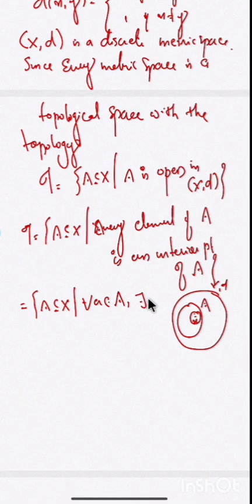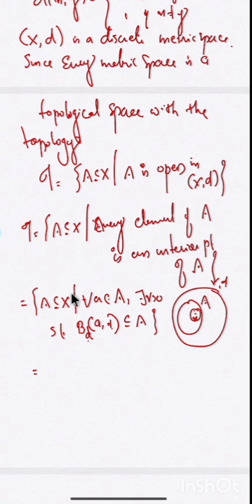Therefore, there exists some radius r greater than 0 such that the open ball B_D(a, r) is contained in A. This is the representation of the open ball centered at a with radius r with respect to the metric D. If the open ball B_D(a, r) is contained in A itself, then we can say that A is open in the metric space (X, D).